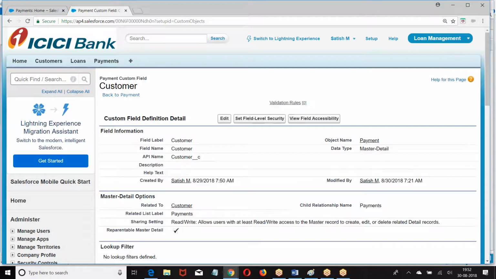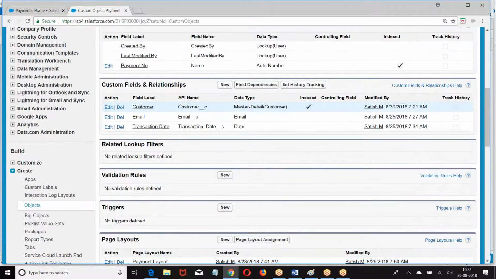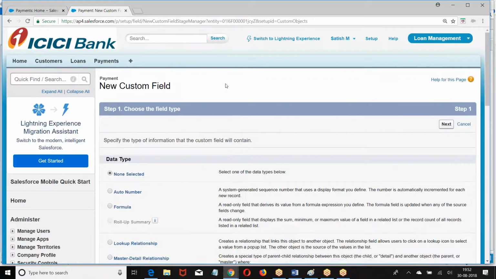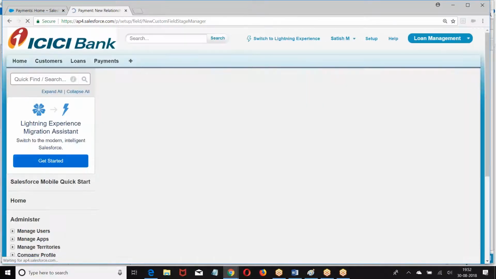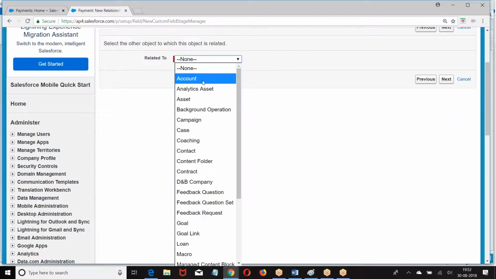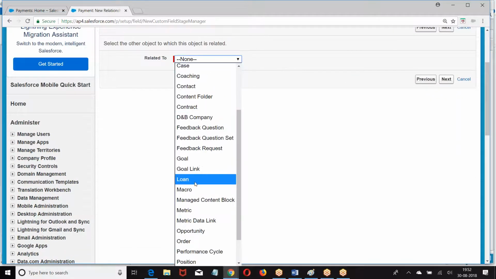Now on the payment object, we already had one master detail. What is that? Customer. New master detail, next, loan.